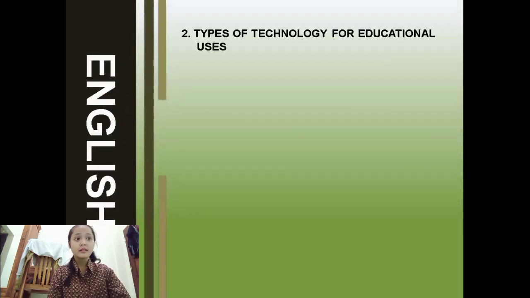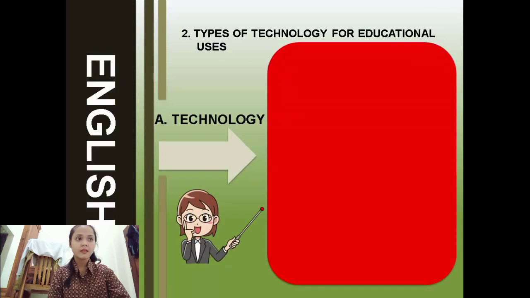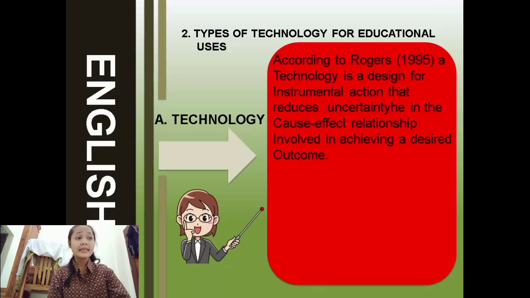Topic 2, types of technology for educational use. A. Technology. According to Rogers, 1995, a technology is a design for instrumental action that reduces uncertainty in the cause-effect relationship involved in achieving a desired outcome.